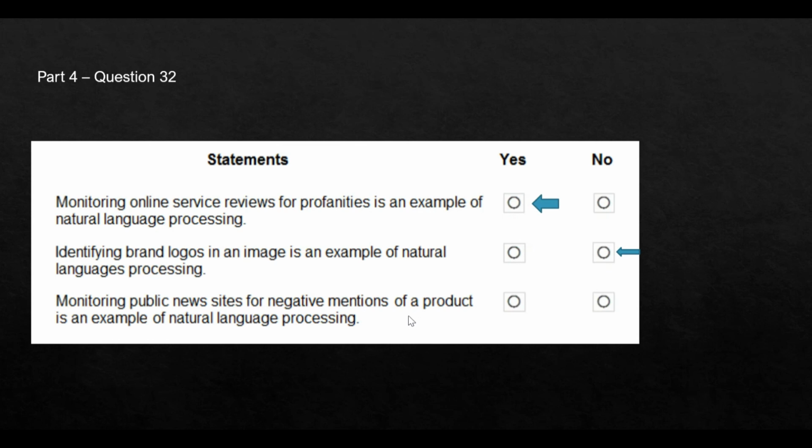For example, you can go to Times of India or IndianExpress.com or Rediff.com or BBC.com, and you can see if, for a product, there are negative reviews or not. That is possible through natural language processing. So the answer is yes here, because on the news sites, what you're doing is going through the text, and anything to do with text, NLP is capable of. So the right answer is yes. So these are our three answers. Let's move to the next question.